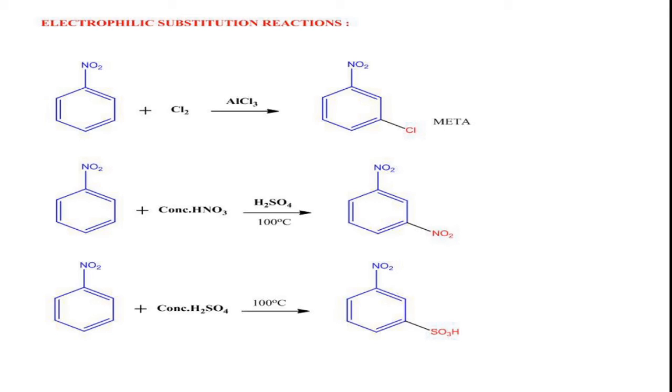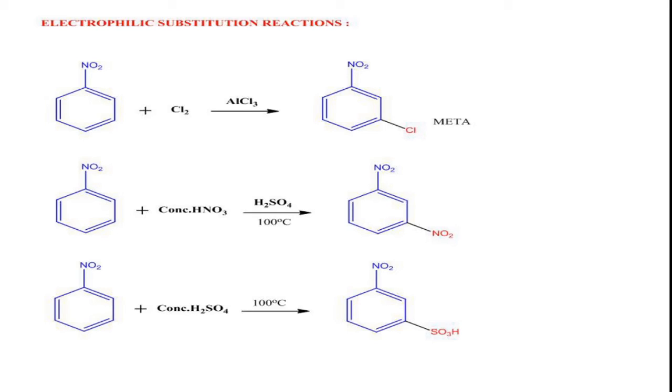Of course, due to the presence of the electron withdrawing nitro group, nitrobenzene will not easily undergo substitution reactions, because the ring becomes deactivated. So we have to use somewhat powerful electrophilic reagents.